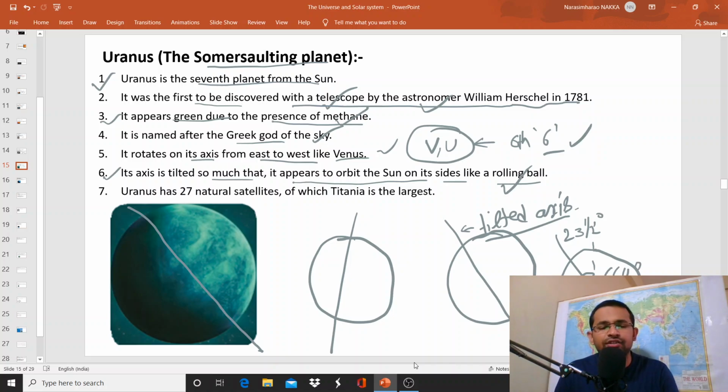So this tilt is due to the gravitational pull of the Sun. The tilt of Uranus is very high. Therefore, it appears to orbit the Sun on its side like a rolling ball. Uranus has 27 natural satellites, of which Titania is the largest.